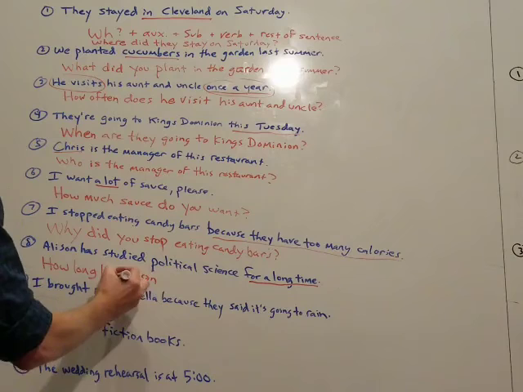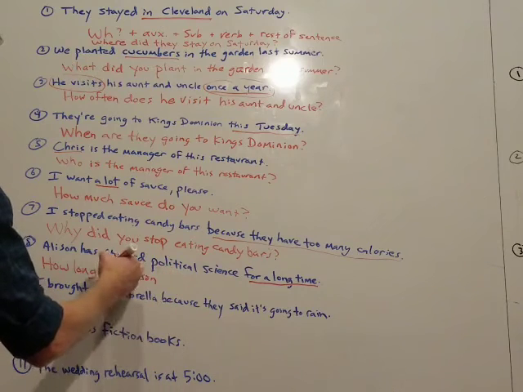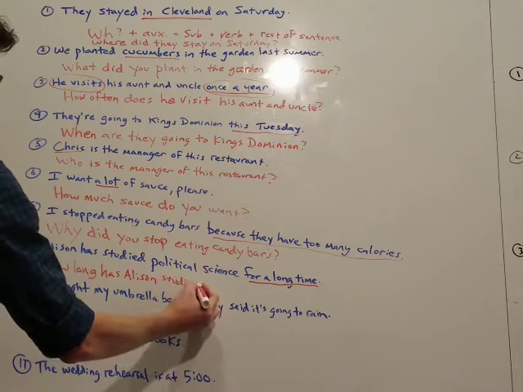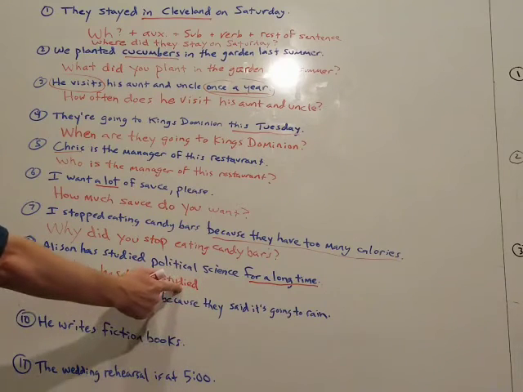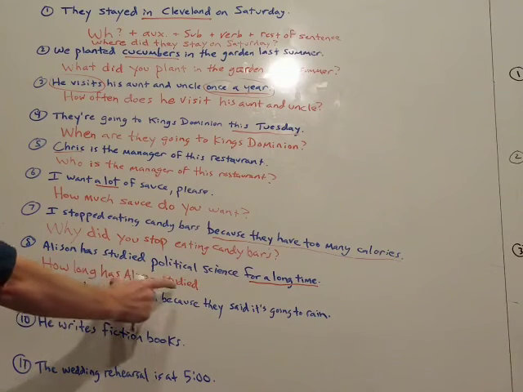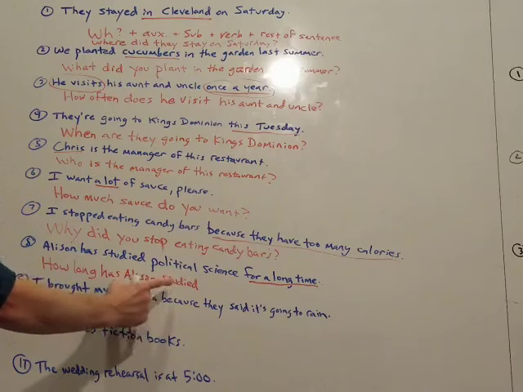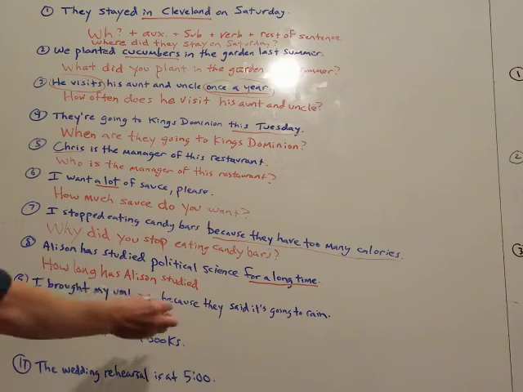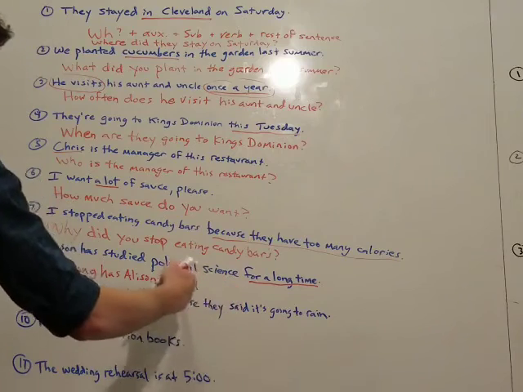Okay, so auxiliary, subject, and then the verb. Keep it the same. Do not change this to has Allison studied. With present perfect ones, we keep that in the question. We keep the tense, the wording, the exact same. All right. How long has Allison studied? And the rest of the sentence.